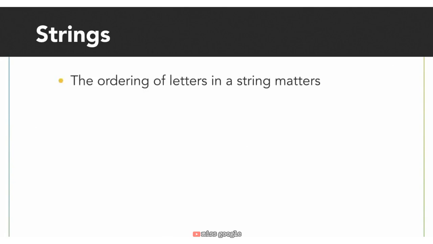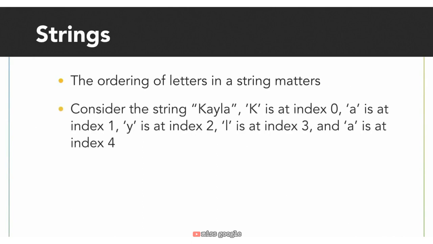Now that we have the student's first and last name separated, we can calculate the student's first initial from the first name and last initial from the last name. All we need to do is somehow grab the first letter of the first name and the first letter of the last name to create each initial. Earlier, we talked about how the ordering of the letters within a string matters, and this is one place where that comes into play. For the string Kayla, we say K is at index or location 0, A is at index 1, Y is at index 2, L is at index 3, and A is at index 4.